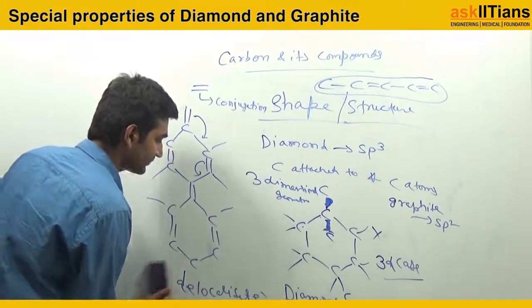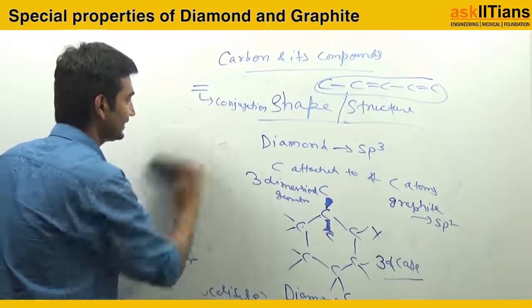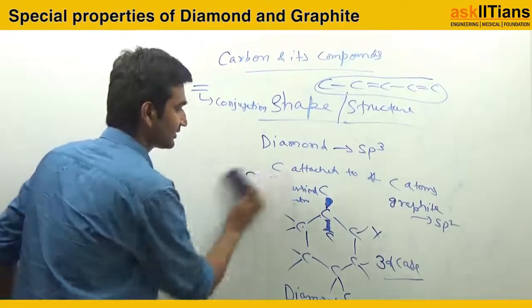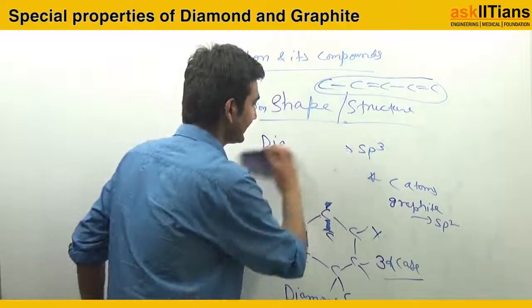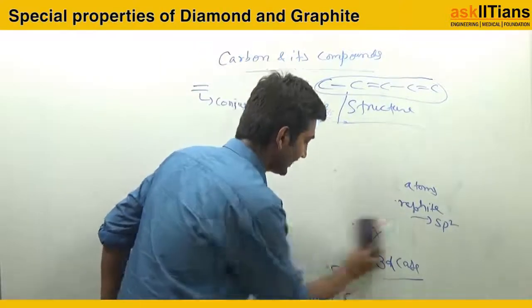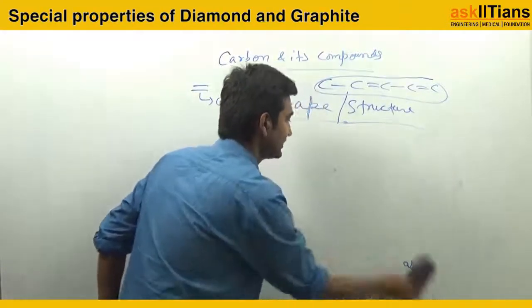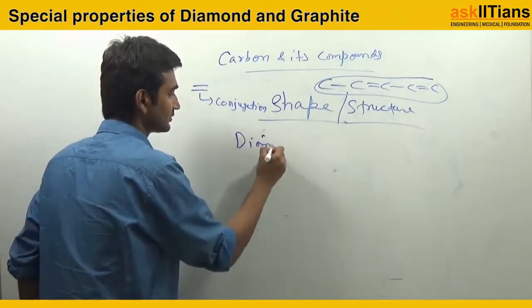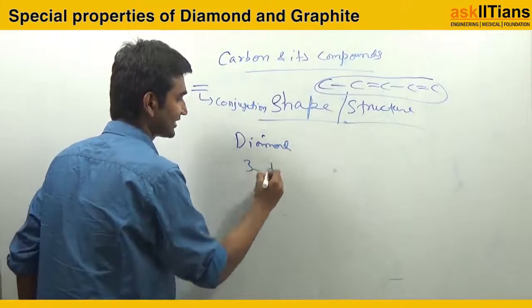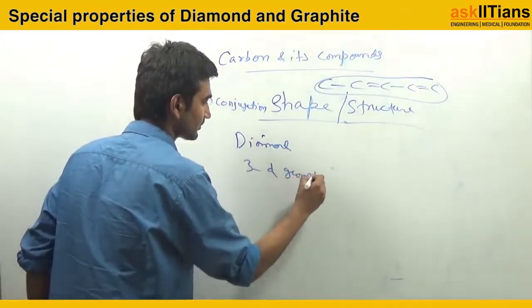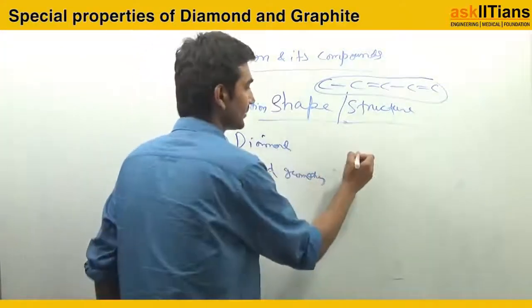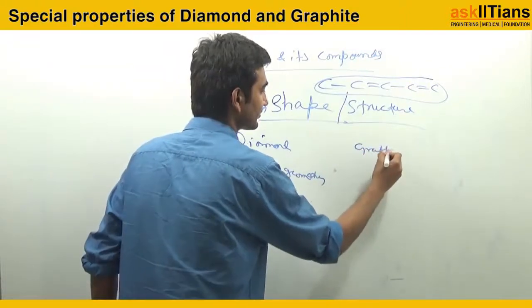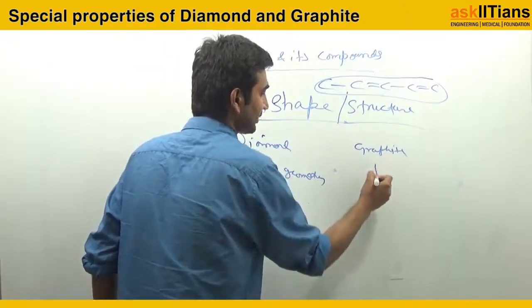So that is why, if I say diamond and graphite, in the diamond case I am having 3-dimensional geometry, and in the graphite case I am having planar geometry.